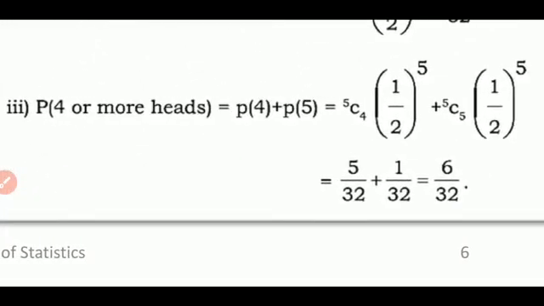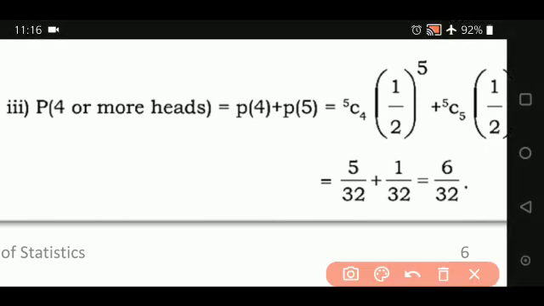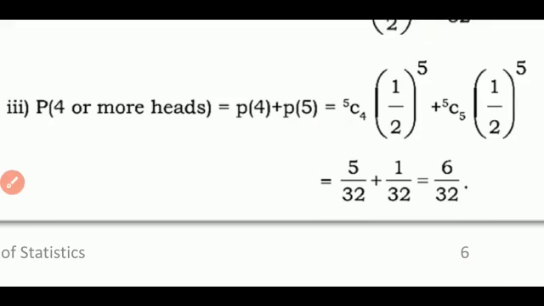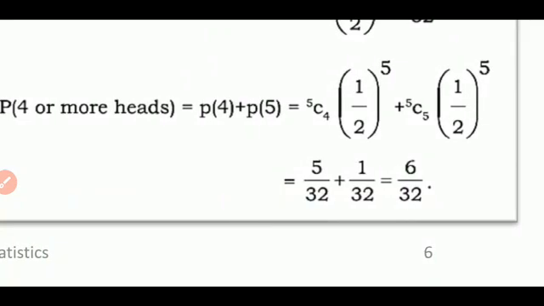Now next one. The third probability is the probability of 4 or more heads. 4 or more means 4 and more than 4. So here the highest value n is taking is 5. So you will be calculating two different probability values: one when x is equal to 4 and the next when x is equal to 5. Got it? So two times, for 4 or more. Then you substitute here 5C4 1 upon 2 to the power of 5 plus 5C5 1 upon 2 to the power of 5. Then what is 5C4?